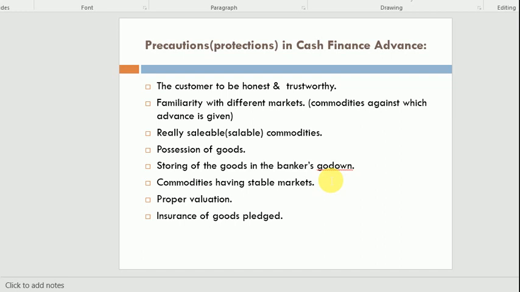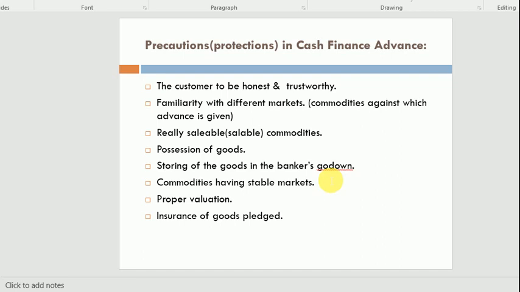If the customer becomes a defaulter, he or she does not pay back the loan amount on time, then what will the bank do? Bank will sell their security and compensate their loan. So that's why those securities must be in sellable condition, and the possession of the goods will be with the bank.